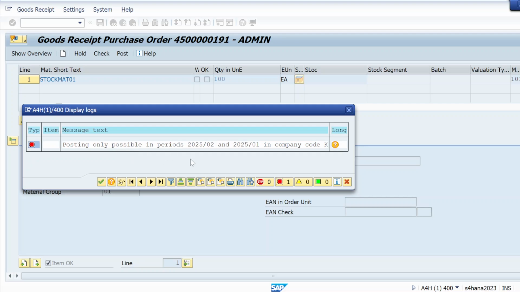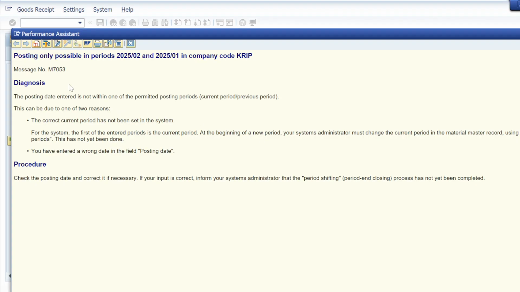Posting only possible in period this and this for this company code. Right? This error used to come after every month, once the next month used to start, so we have to open a new period. In real time it's done by the FI consultant. We have to open a new period every month. That's a month-end activity.